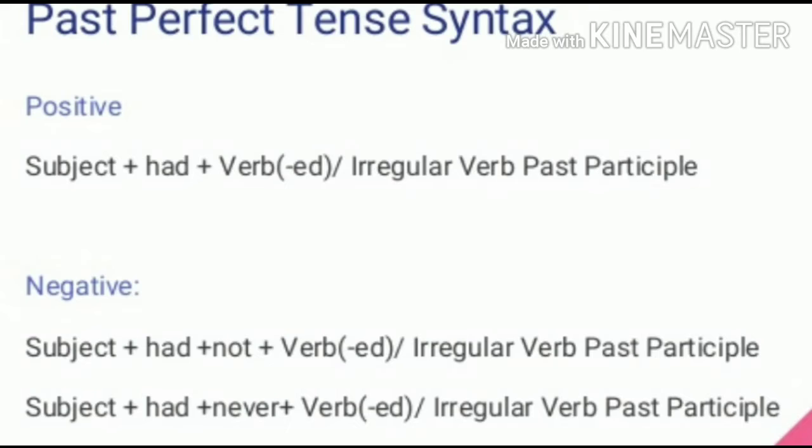If a sentence is positive, we have to use it like this: subject plus had plus verb ed or irregular verb of past participle. And if it is a negative sentence, you have to use subject plus had plus not plus verb ed or irregular verb of past participle. In other form, subject plus had plus never plus verb ed or irregular verb of past participle.